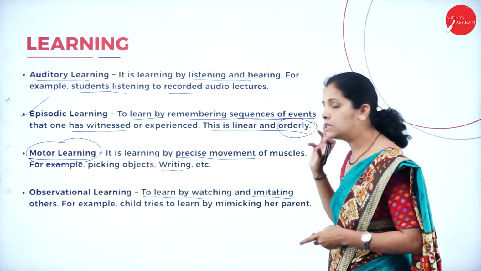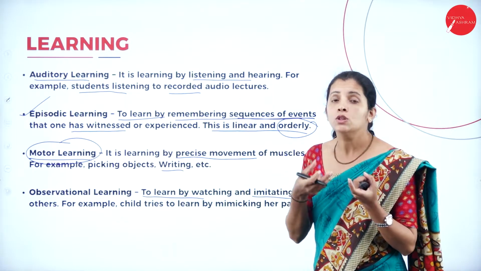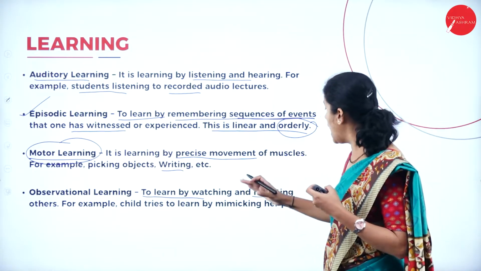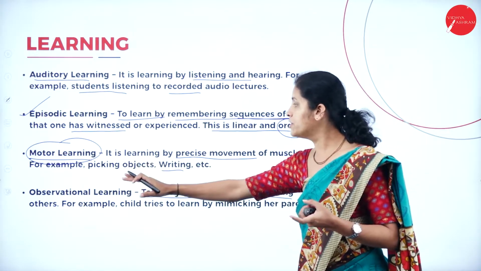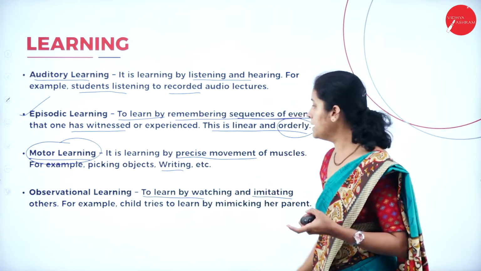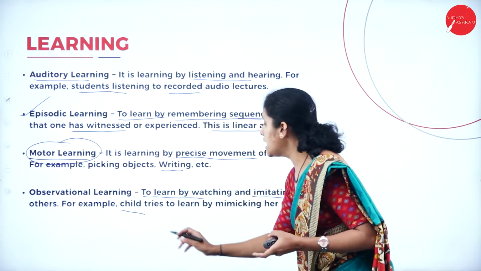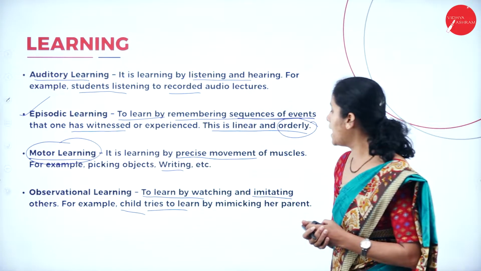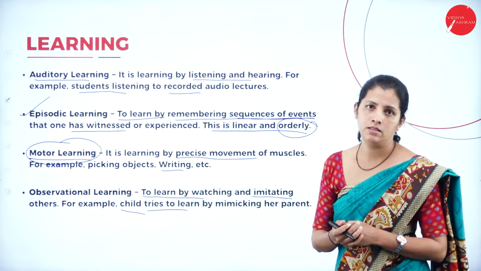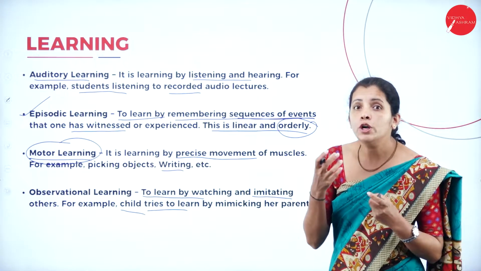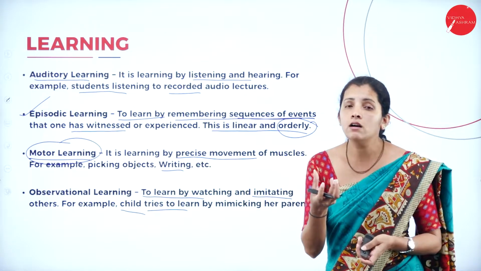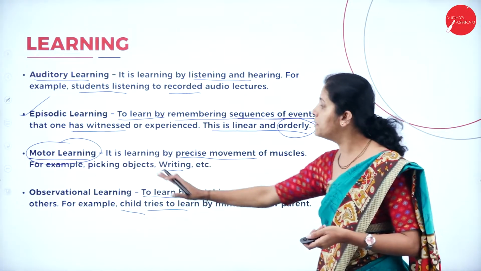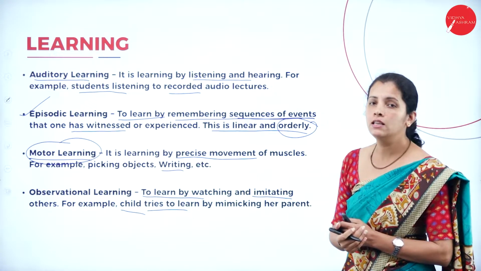Whatever we gain through watching and imitating others is called observational learning. The best example here: a child tries to learn by mimicking her parents. Kids learn things by mimicking their parents, which is an example of observational learning.